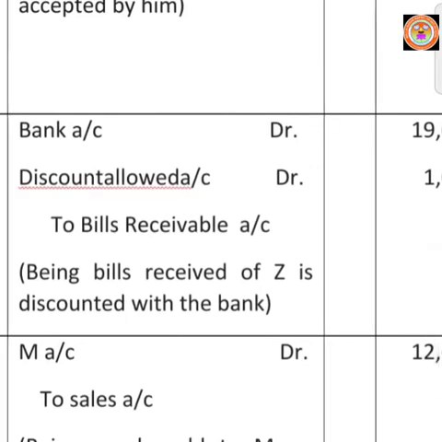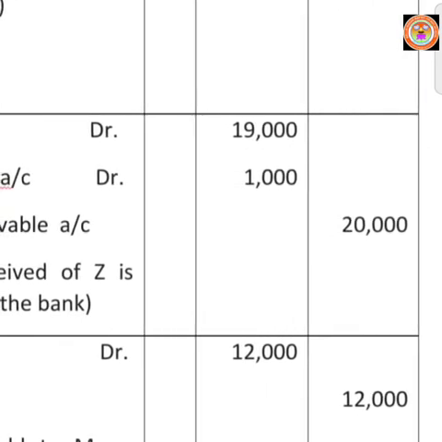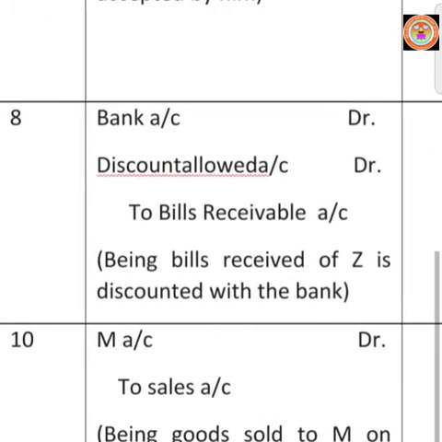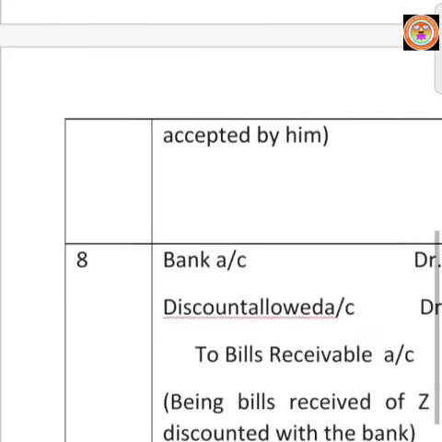Here we are receiving money in the name of bills receivable, so write to bills receivable account 20,000. 19,000 plus 1,000 combined will come in the credit column. Write the narration: being bills receivable of Z is discounted with the bank. Next transaction.